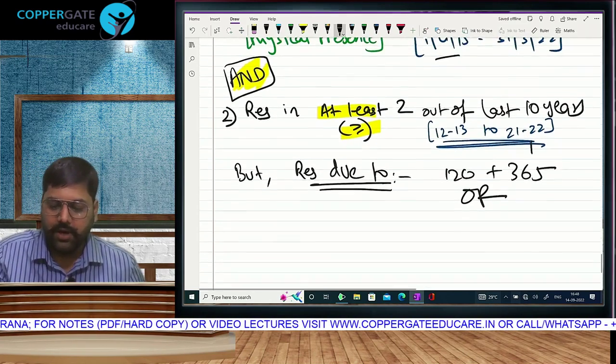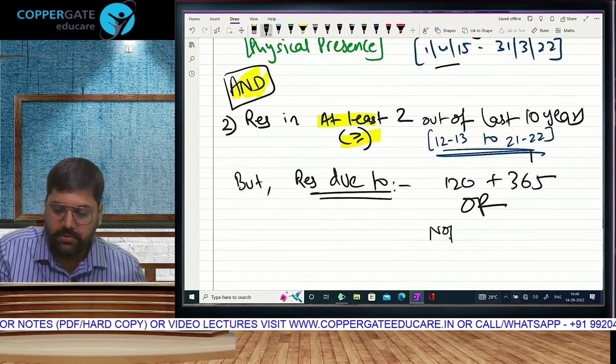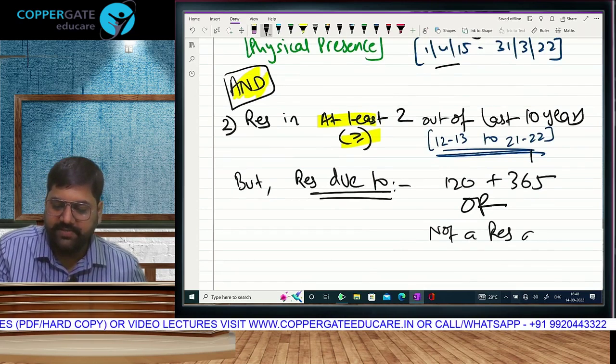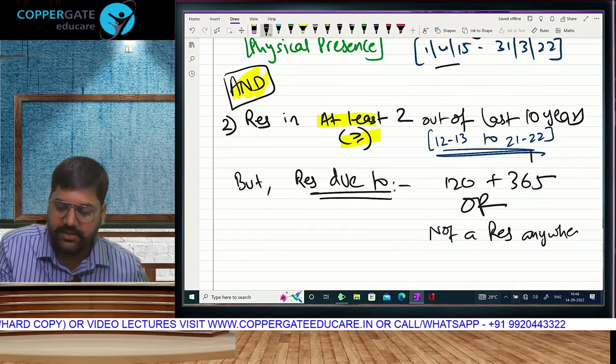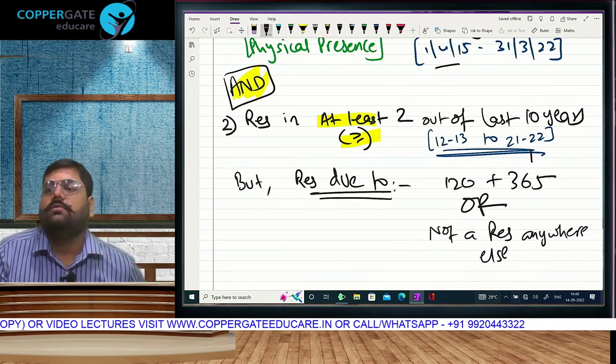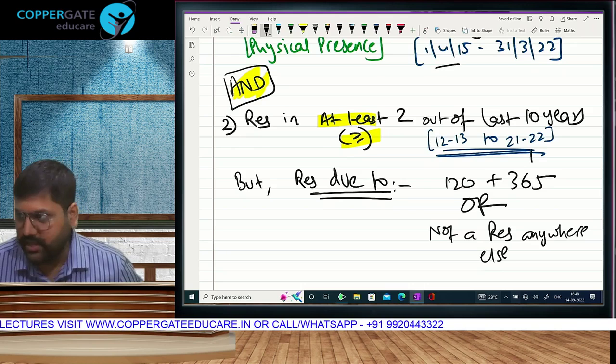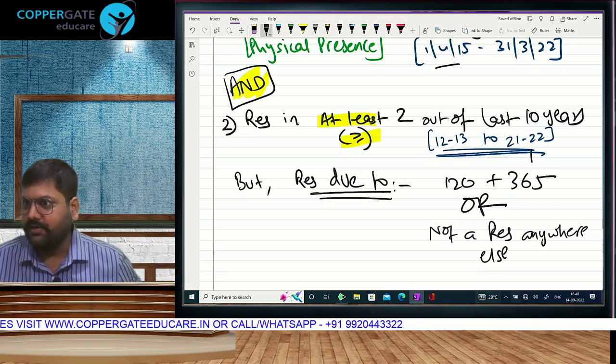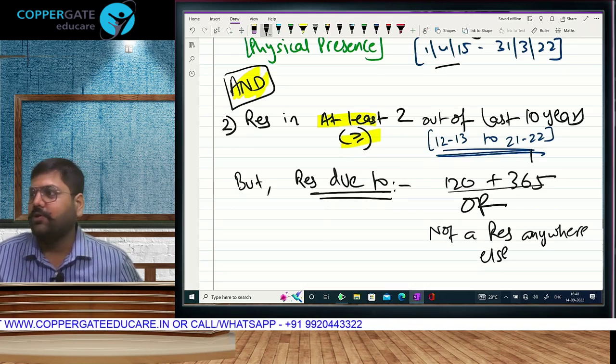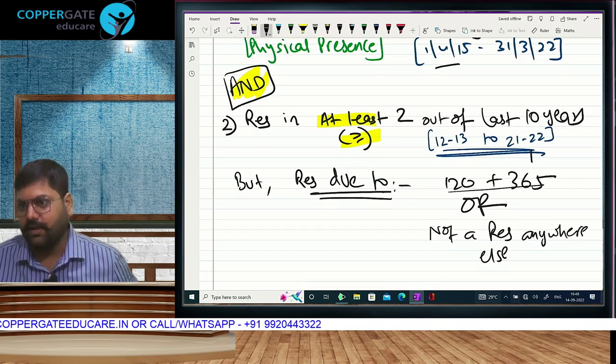or you are becoming a resident due to not a resident anywhere else. Can I say that was the last condition? Yes, sir. I am just writing the condition in short. Actual condition was citizen, income more than 15 lakh, not a resident anywhere else. Here also, citizen or PIO, coming for a visit, income more than 15 lakh, all those conditions.